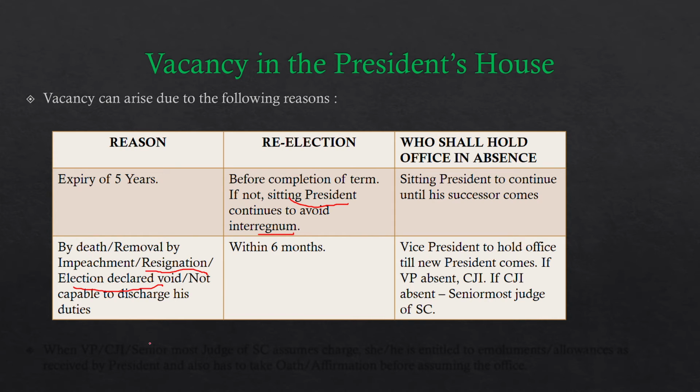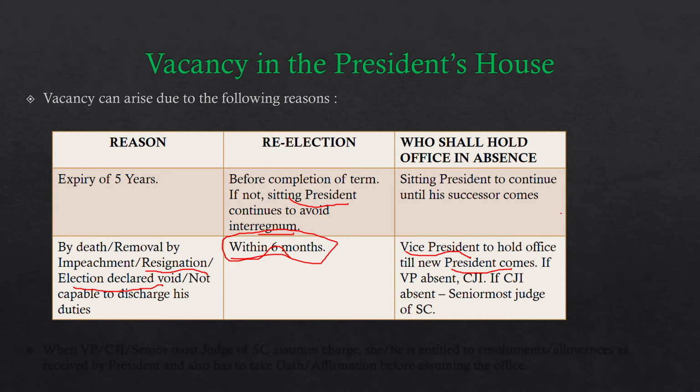Or in the case when the president is not capable of discharging his duties, the re-election has to take place within 6 months. Now, till then the office cannot be vacant, so there has to be some person who shall hold this office in his absence. So, who is that person? And yeah, you guessed it right. It is the vice president who is responsible to hold office till the new president comes.